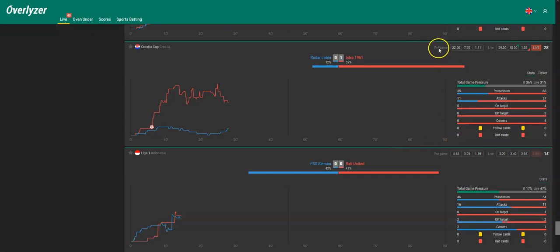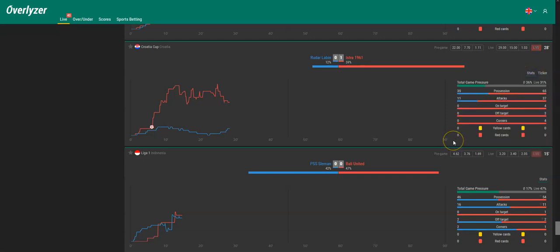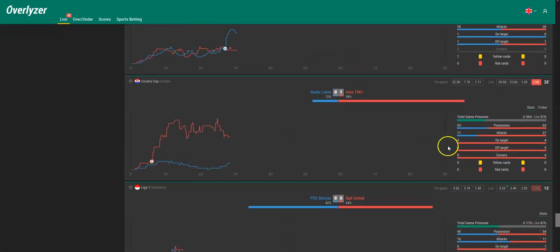In this case, we have pregame odds of 22 on a home win, 770 on a draw, and 111 on an away win of the clear favorite Istra. And as you can see in our graph, Istra scored at quite a good time. You can see it here on the ticker, in the 6th minute, they scored the 1-0 opener.